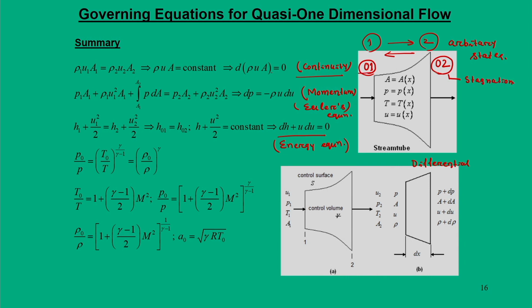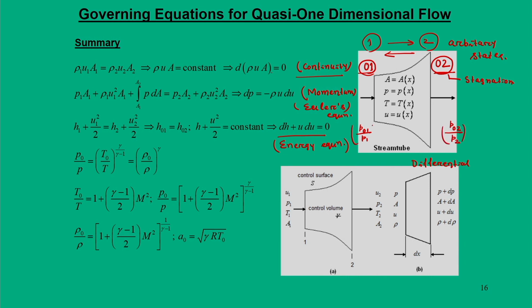Now, when I say these two states, one can define their own stagnation states. To do that we have to use the isentropic relations, P naught by P. So, for state 1 I can write P naught 1 by P 1, and for the other state I can write P naught 2 by P 2.